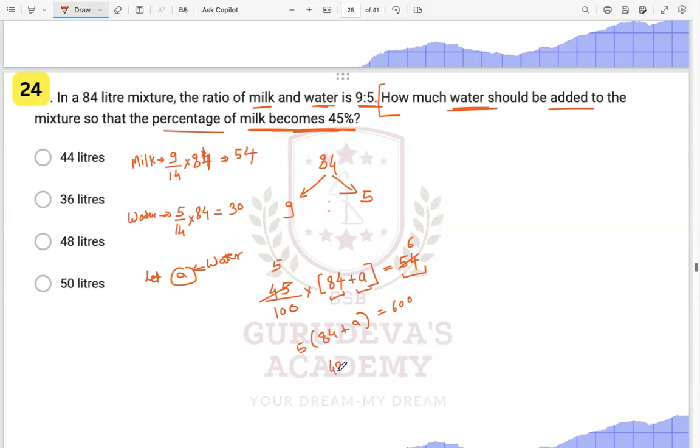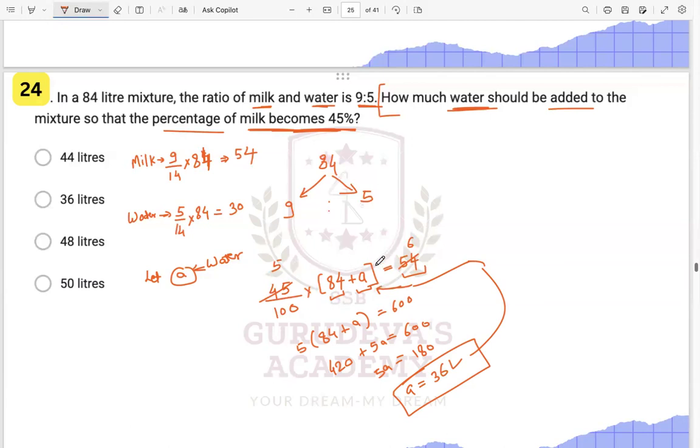So 420 plus 5a is equal to 600. Okay, so here 5a will be equal to 180, and the value of a will be 36 liters. 36 liters of water should be added in this mixture so that the milk becomes 45% of the mixture.